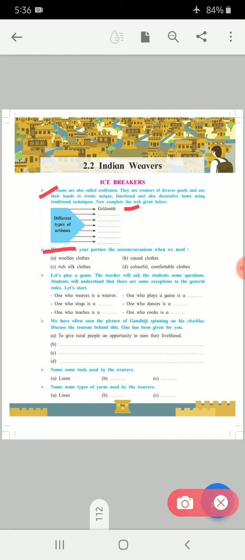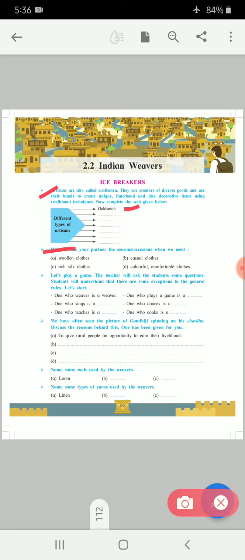Sculptor, it is also called carver. S-C-U-L-P-T-O-R. Sculptor. Then carpenter. C-A-R-P-E-N-T-E-R. And the last is mason. Over.